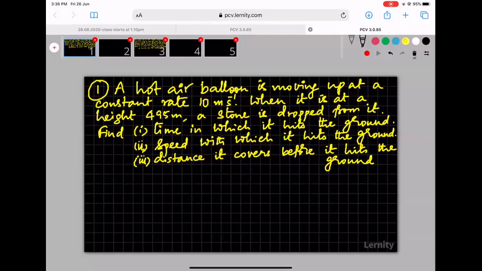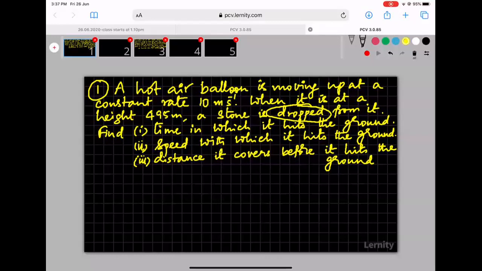moving up at a constant rate of 10 meters per second. When it is at a height of 495 meters, a stone is dropped from it. If you were at rest and you drop an object, it will start its motion from rest. Here the hot air balloon is already moving up at 10 meters per second. So if an object drops from it, the object will also start its motion with that velocity upwards.